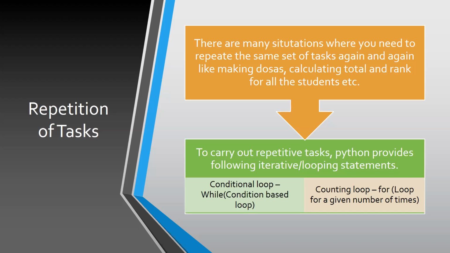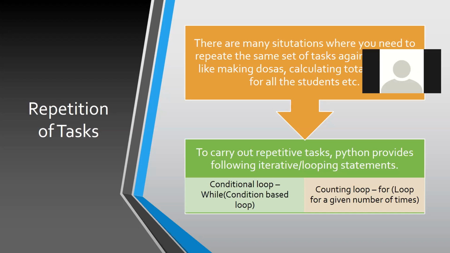I repeat, what do you mean by conditional loop? From the name itself, you will be able to understand that the conditional loop means that the set of statements will be repeated based on the condition. As long as the condition is true, the set of statements will be executed. When the condition becomes false, it will stop executing the set of statements and come out of it. We will be understanding this in greater detail when we talk about while loop.